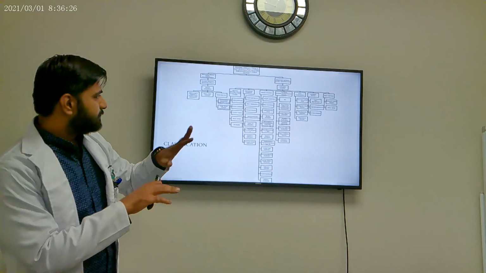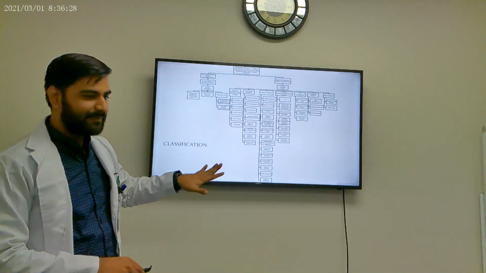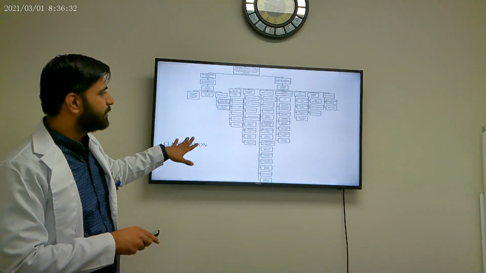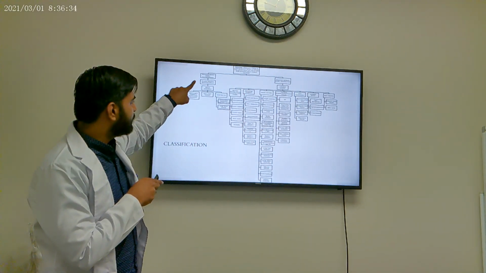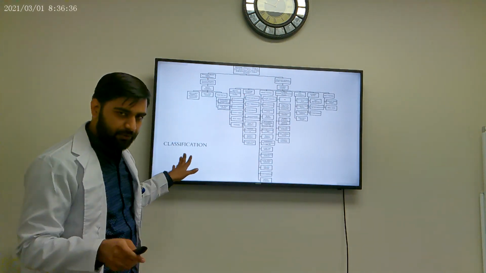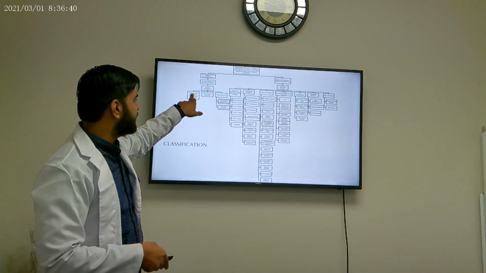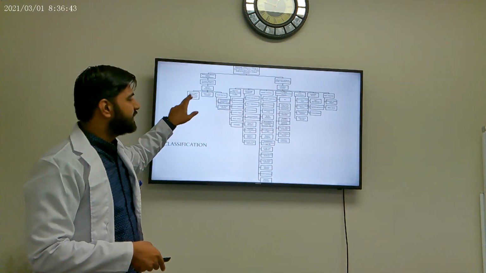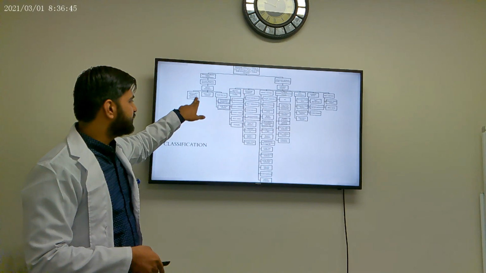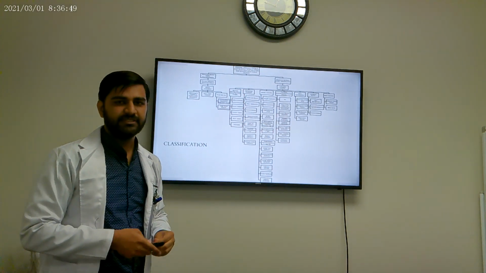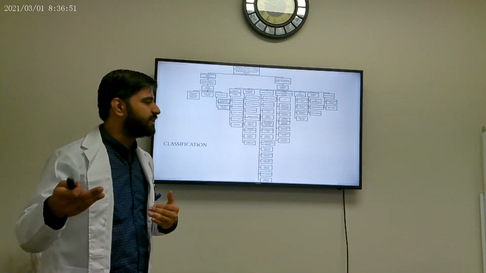Okay, so this is a big slide. This is how we differentiate between Moya Moya disease and Moya Moya syndrome. First, Moya Moya disease is usually idiopathic because there is no underlying condition which is causing it. There are some genetic associations that we have found. The major one is RNF213 gene mutation, and it's usually seen in Eastern Asian populations. That's why it preferentially affects those demographics.